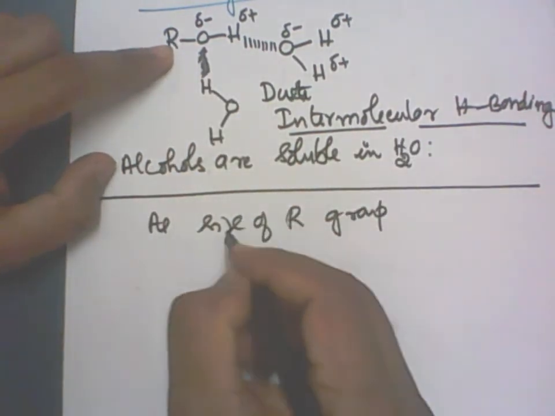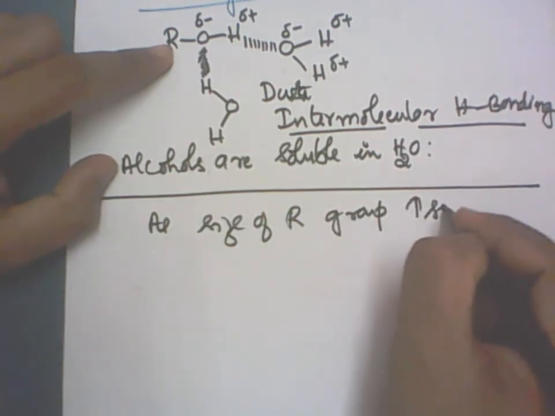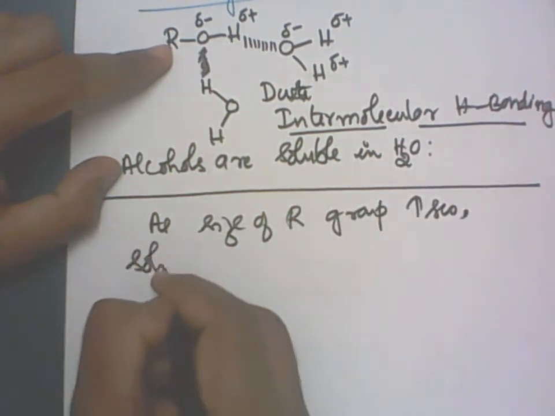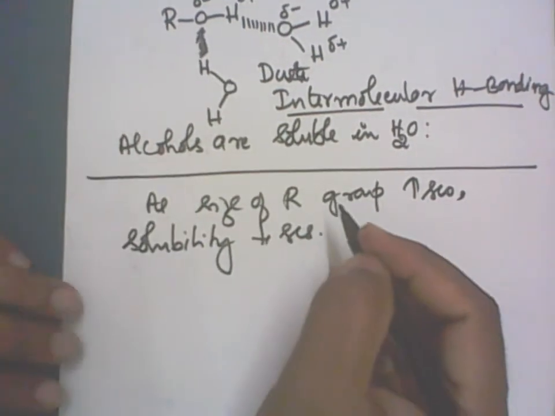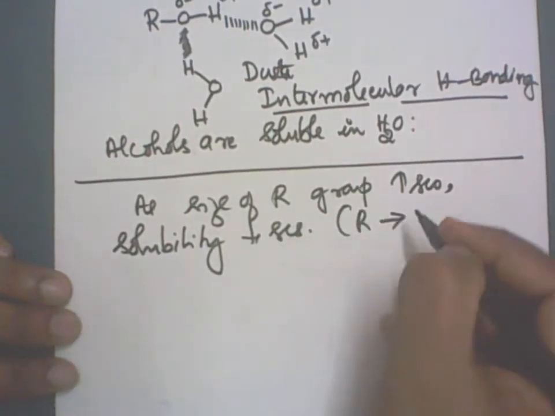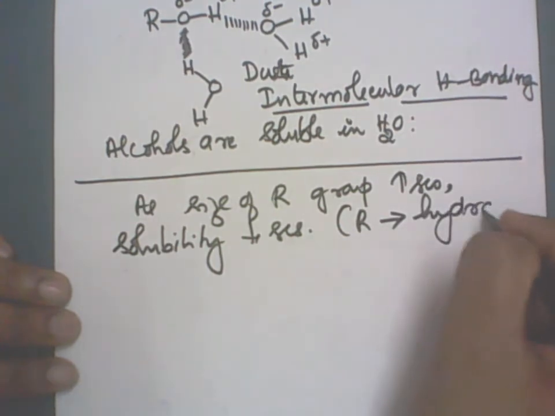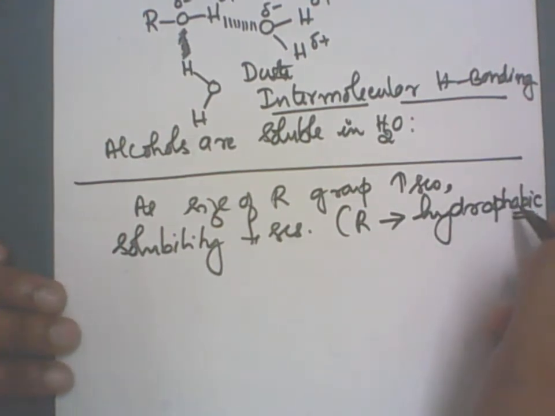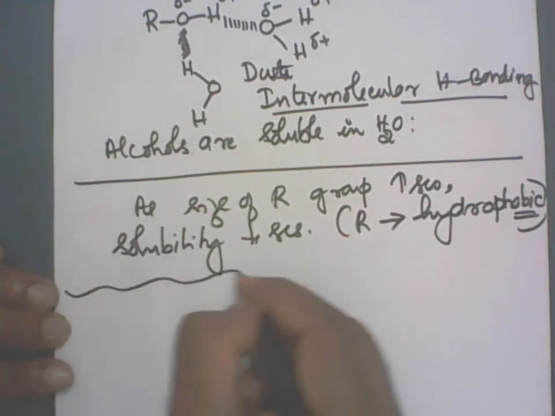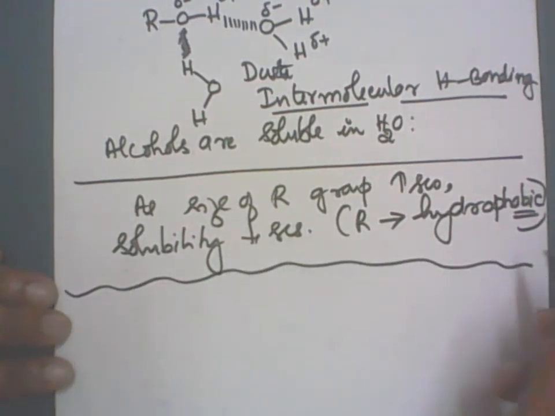As the size of the R group increases, solubility decreases. Hydrophobic: phobia means fear, hydro means water. So they will go away from each other. Repellent it is. This is about the solubility.